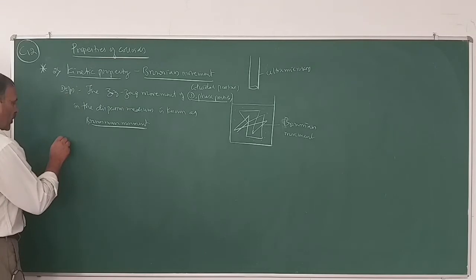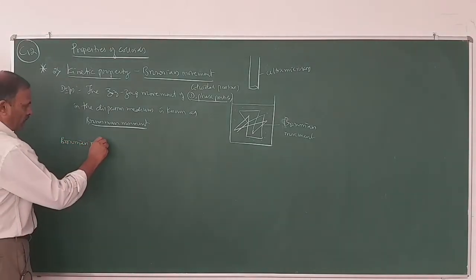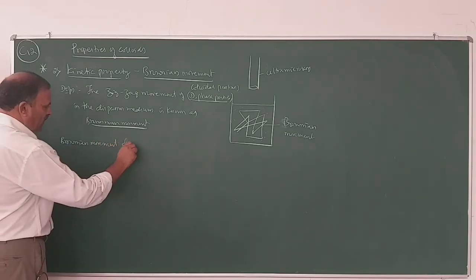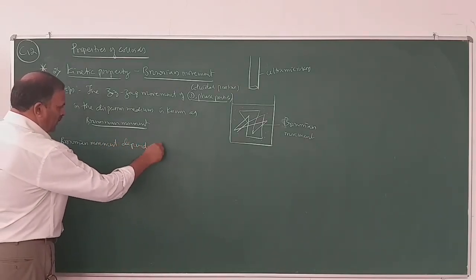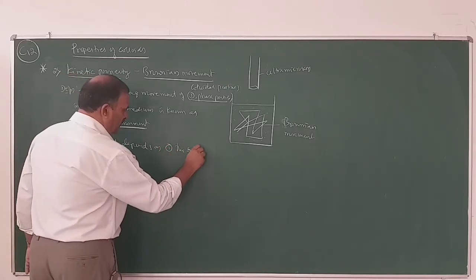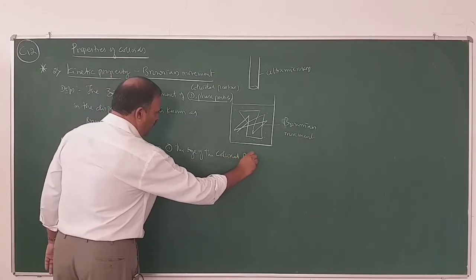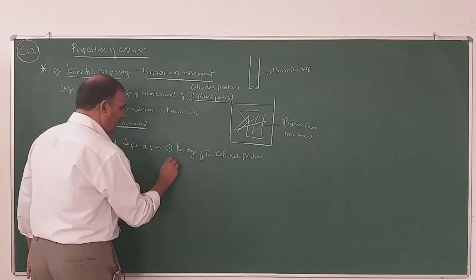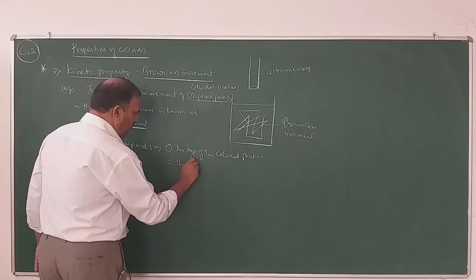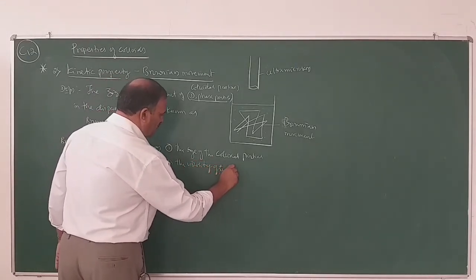Brownian movement depends on, number 1, the size of the colloidal particles, and number 2, the viscosity of the solution.